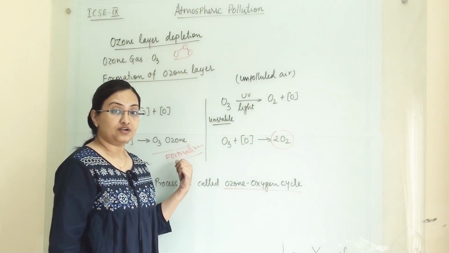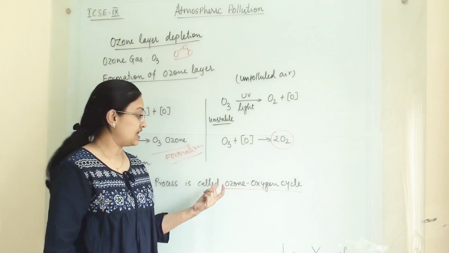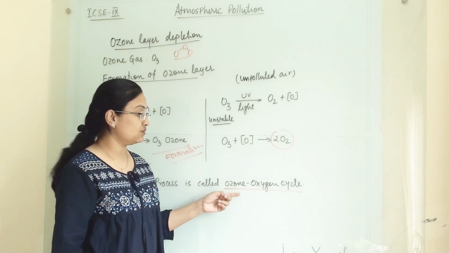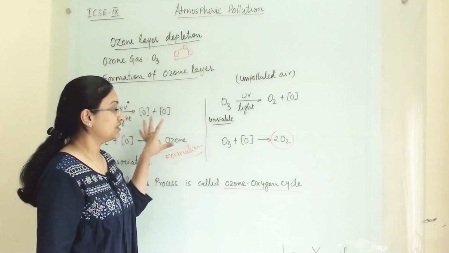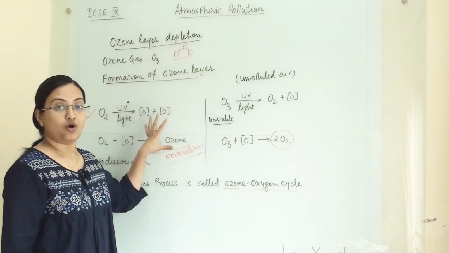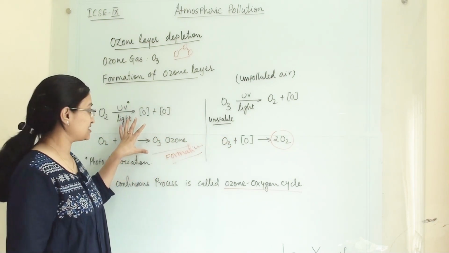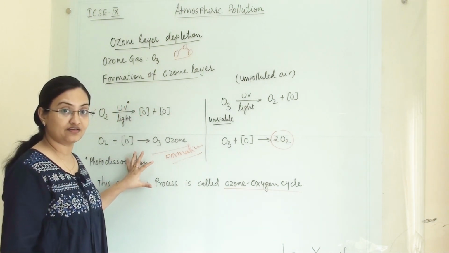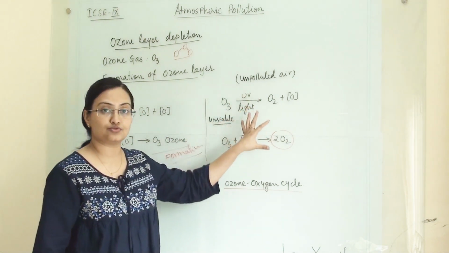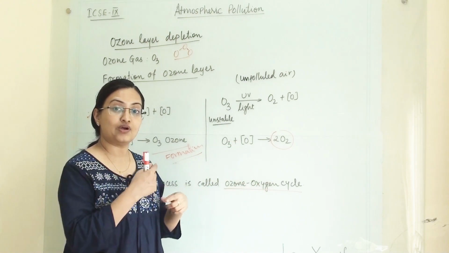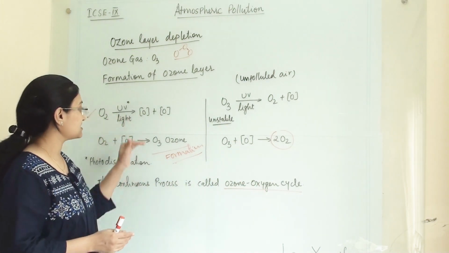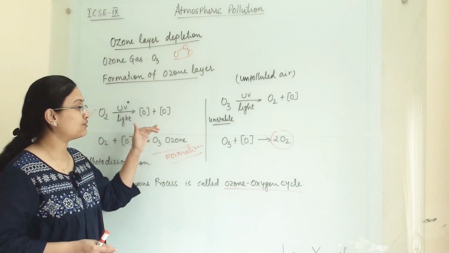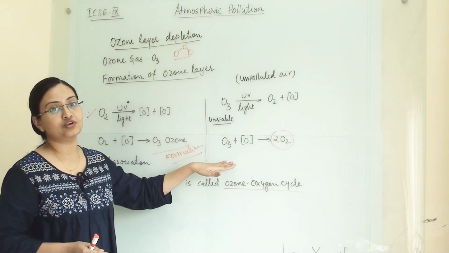This is an important question. When a question is asked like explain the ozone oxygen cycle, then you have to write these 2 steps of reaction and explain how the ozone layer is formed and how the ozone layer is disturbed. And you have to write that this is a continuous process. And if they are asking only for the reaction, then you have to mention only these 4 reactions.